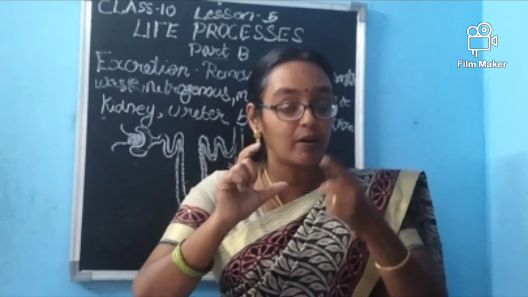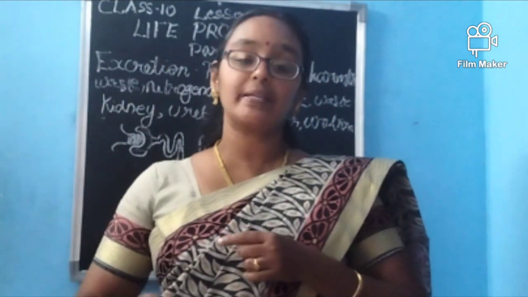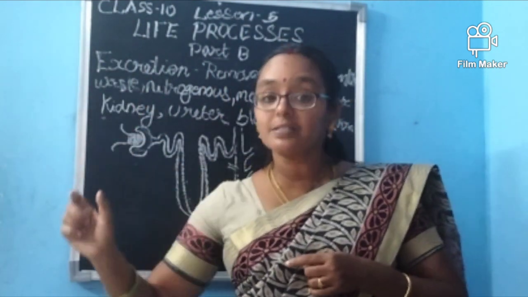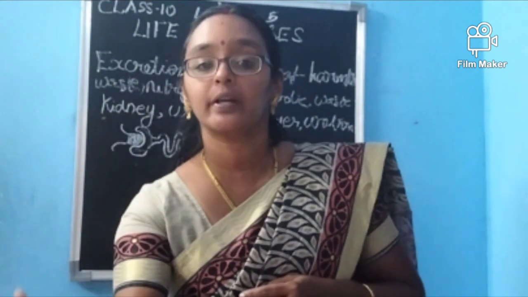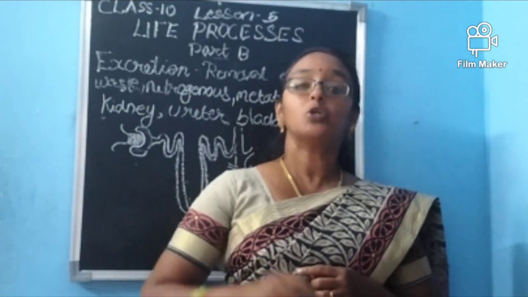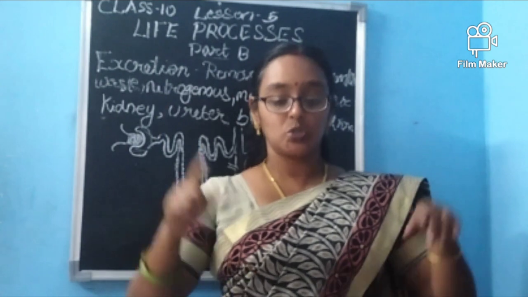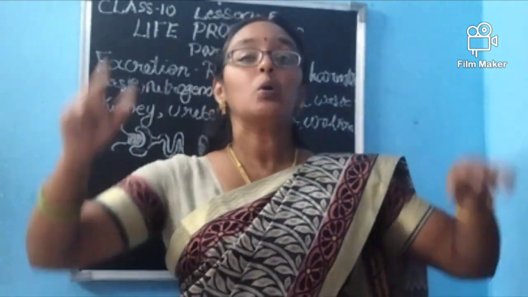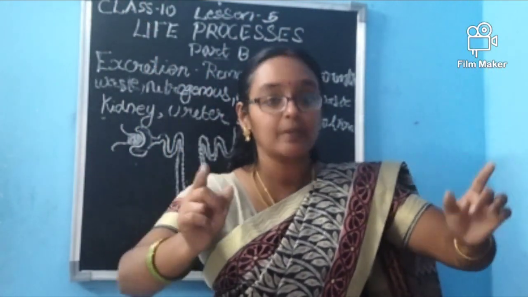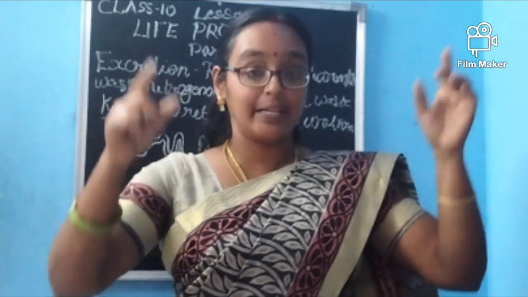So, with the help of some water, this nitrogenous waste will be mixed and it will be passed from the kidney to the urinary bladder with the help of what, ma'am? Ureter. Two ureters are there which will transport the urine. We are saying it as urine.